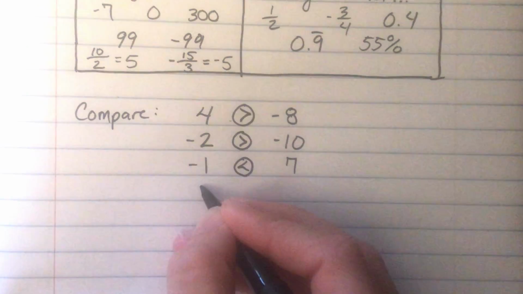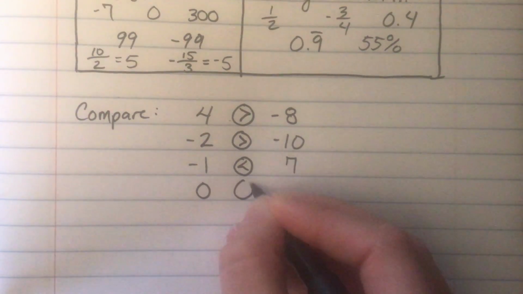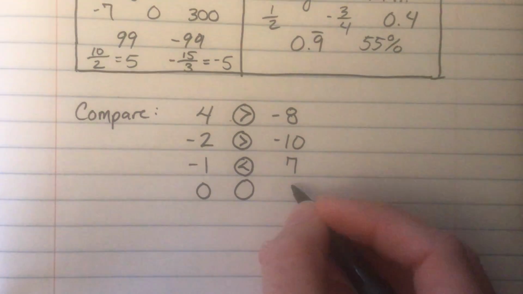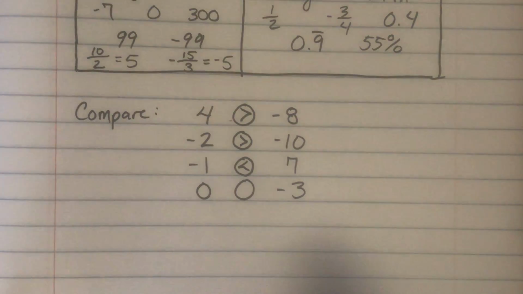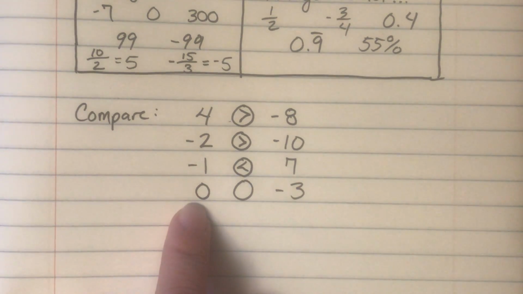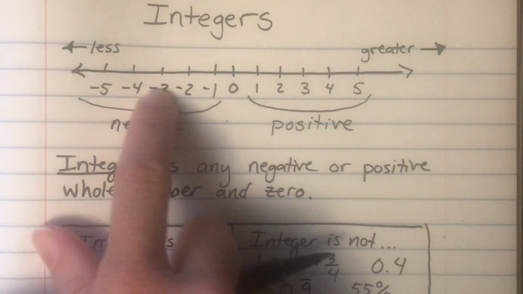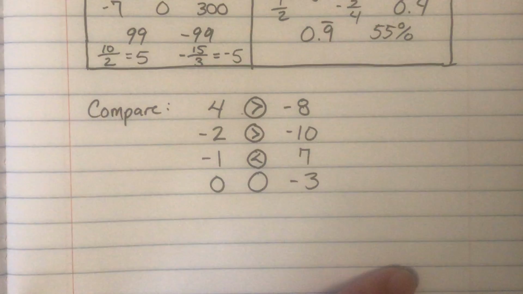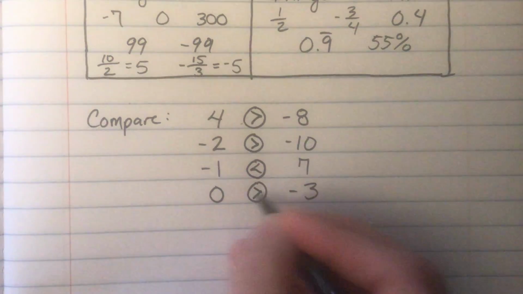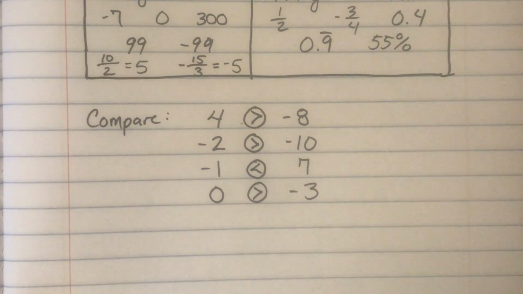Let's do one more thing. Let's do with 0. Now, 0 looks like my circle that's in the middle, but that's a 0, that's a circle. Let's do 0 compared to negative 3. Now, 0 is not positive nor negative, right? But 0 is also going to be larger than every other negative number that we see here, right? So 0 will be eaten above any negative number.